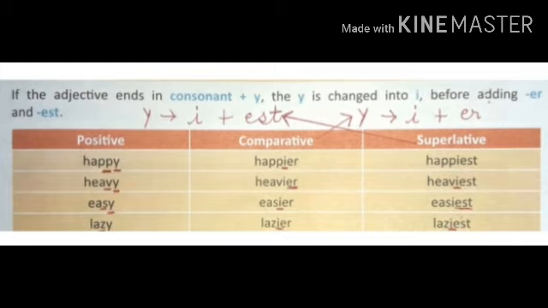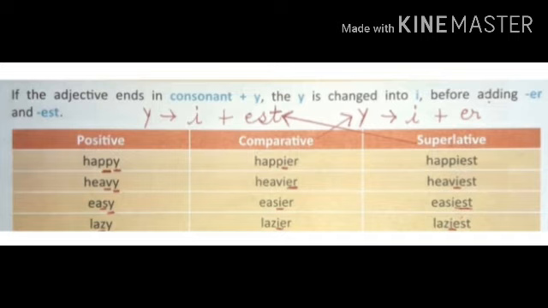It is a consonant sound, consonant plus y, so we will change y into i. According to the rule we change y into i, and after that we add er, it will become happier. And in the superlative, y we change into i and we add est, it will become happiest. Happy, happier, happiest.